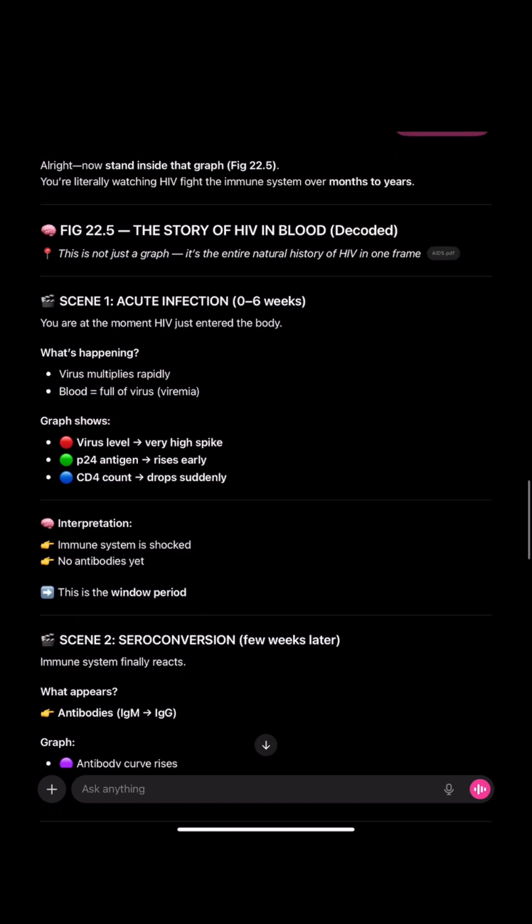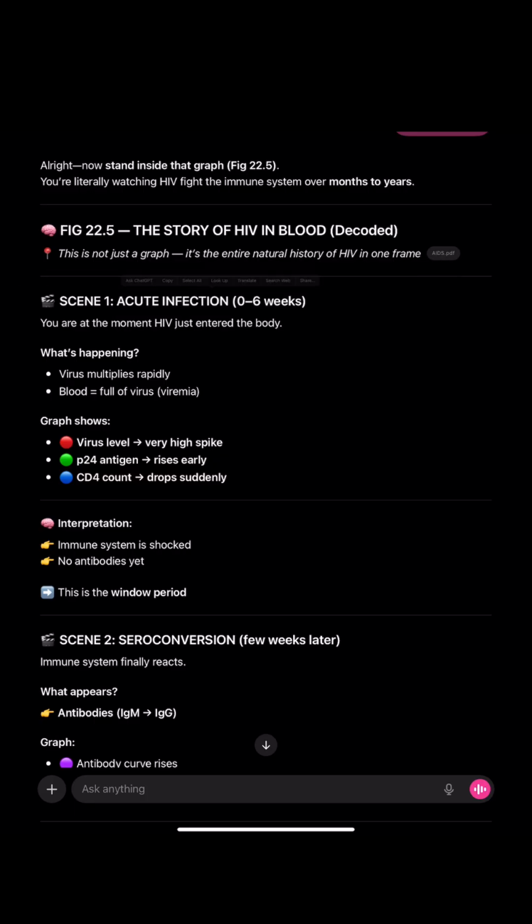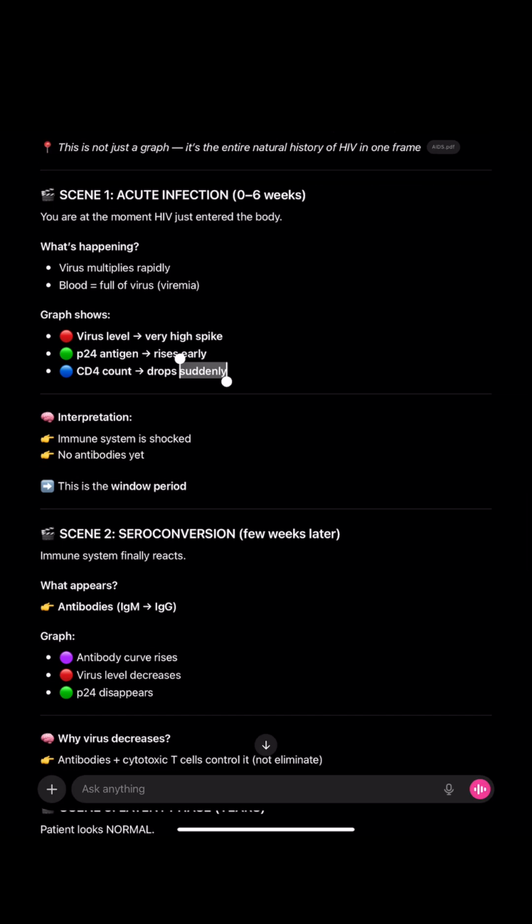Now talking about acute infection, in this the period is 0 to 6 weeks. You are at the moment when HIV has just entered your body, and what's happening is that the virus is multiplying inside you, and blood is full of virus. So virus level is very high. P24 antigen is also rising, and CD4 count is dropping suddenly. So the interpretation is that the immune system is shocked. No antibodies are formed yet, and this is what the window period looks like.